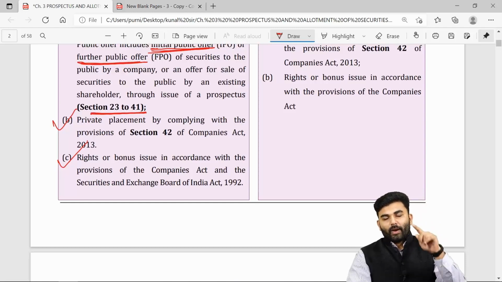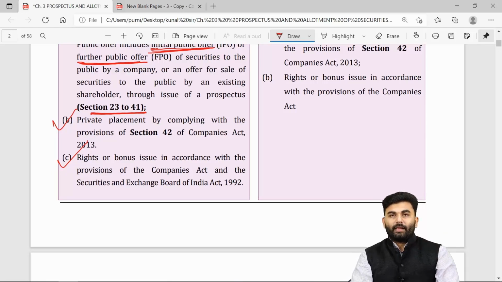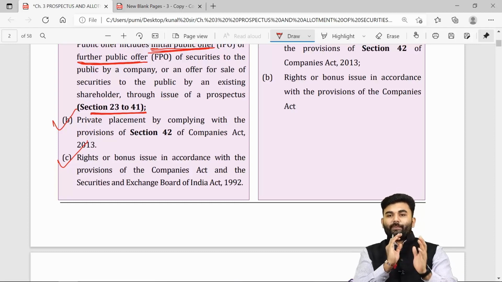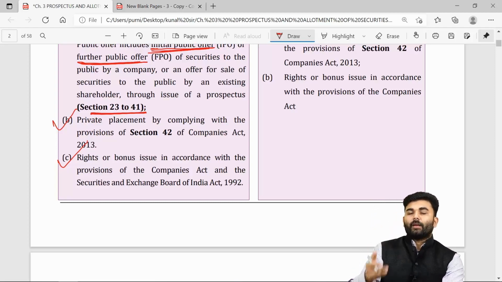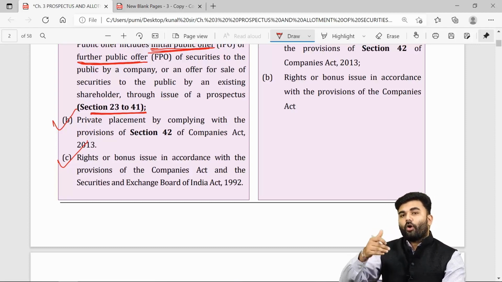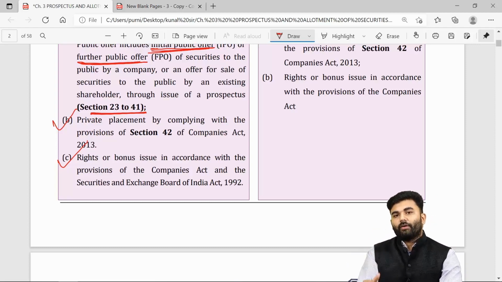The second way through which a public company can issue securities is through private placement. Over here, the public company will privately place its securities, receive the offers, and accept them from its investors.